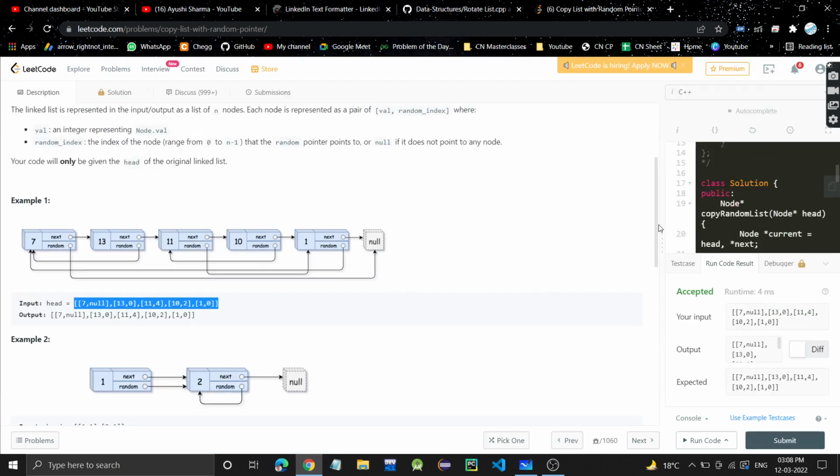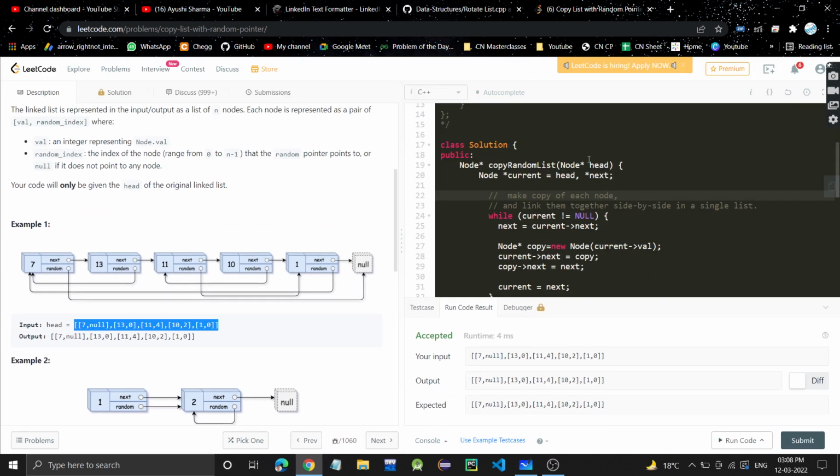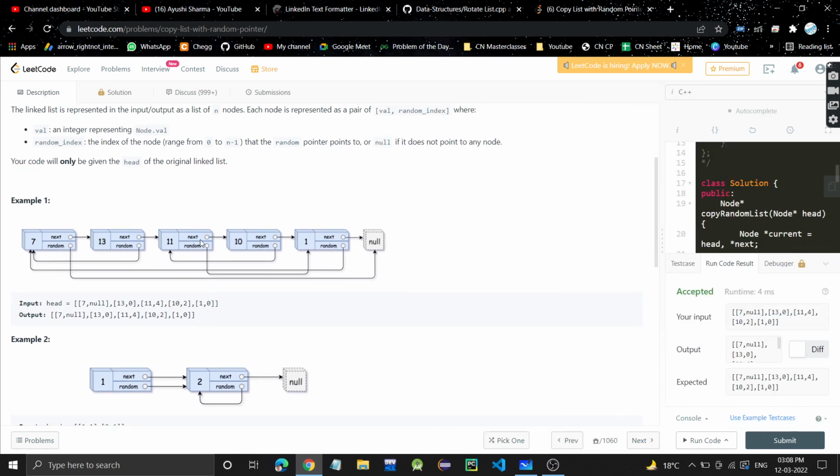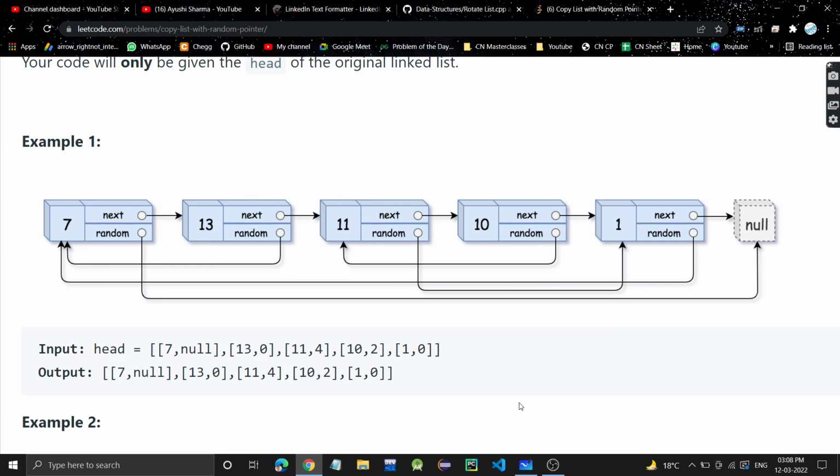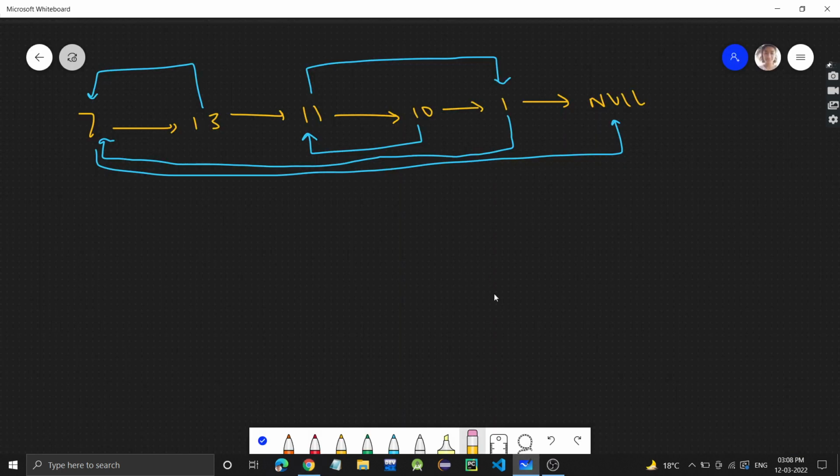In the function given in the problem, we are given the head of the linked list. So the head of this linked list is given. Now let's see how we'll approach it. I hope you understood the problem. This is similar to another problem which we have done earlier, which is clone graph. If you have not done that problem, after watching this problem you can try that problem also.